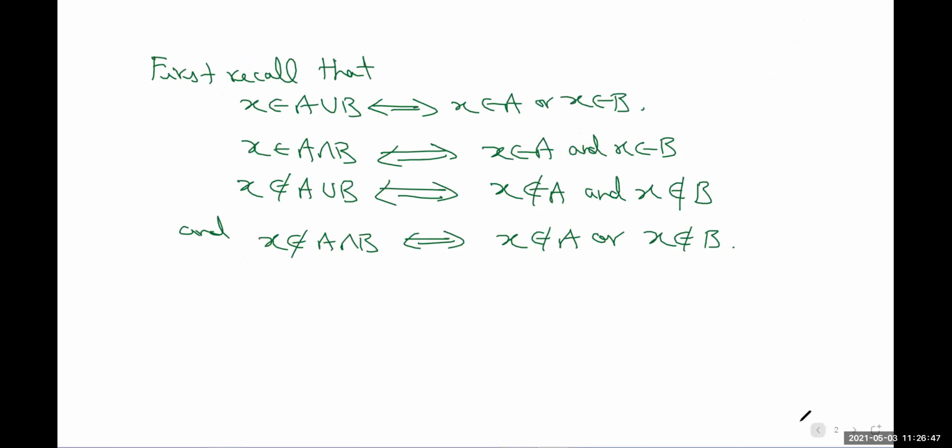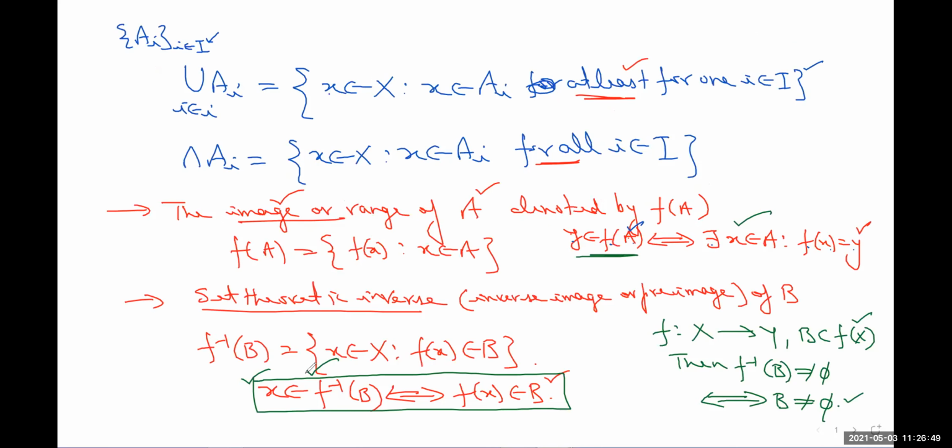what I have used: whenever, in the case of f inverse B, if x belongs to f inverse B, then f(x) must belong to B. So we need to follow this definition, that whenever x belongs to f inverse B, then f(x) must belong to this B. So use this definition here. The proof is very simple.